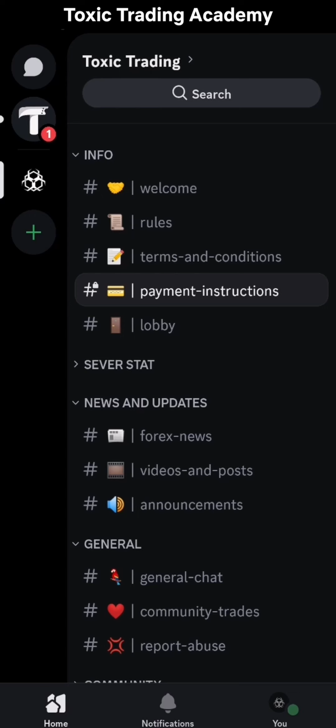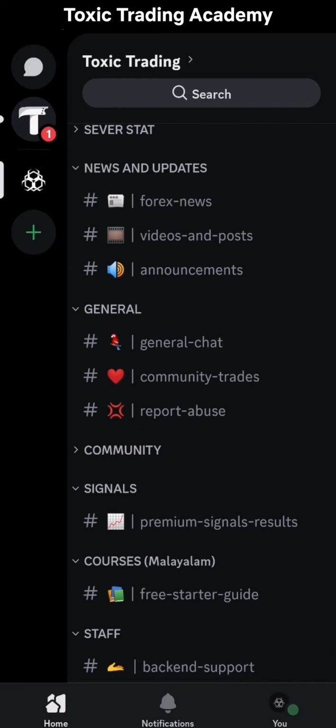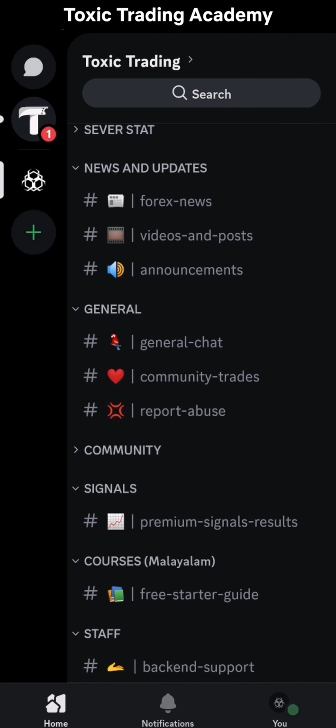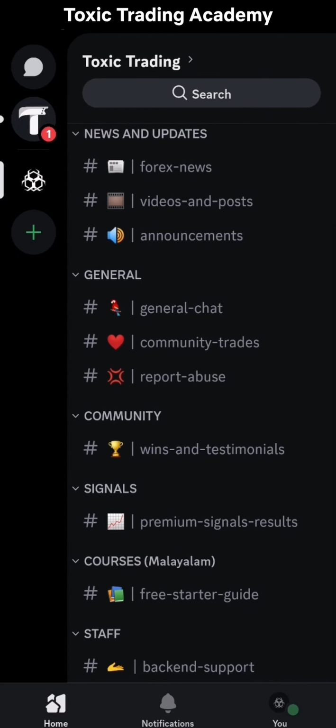After having made the payment, the particular staff member that guided you through the payment process will give you a community member role. Once our staff assigns you the role of community member, you then get access to all the premium content. I'll show you how that works. Once you made the payment by opening payment instructions and hitting apply to join, and once our staff has verified that you made the payment, you will get a whole bunch of new channels that are not visible here right now, accessible for viewing and for communicating. You will get new channels to chat. You will also get new channels where you get the signals. So let's see how that happens.